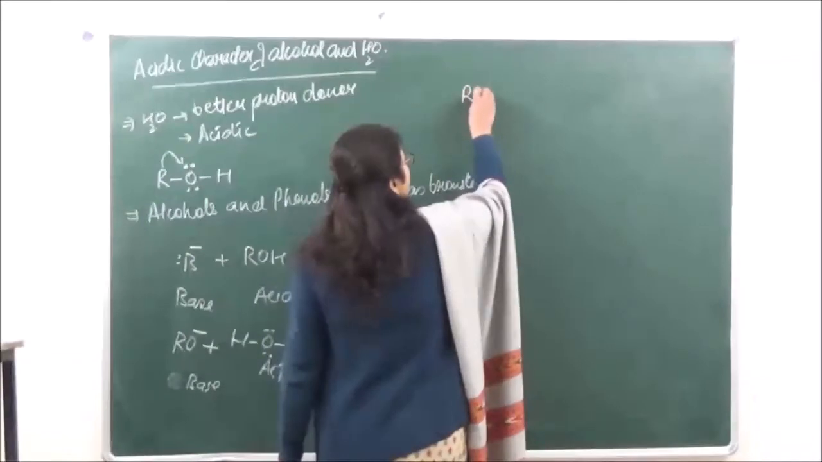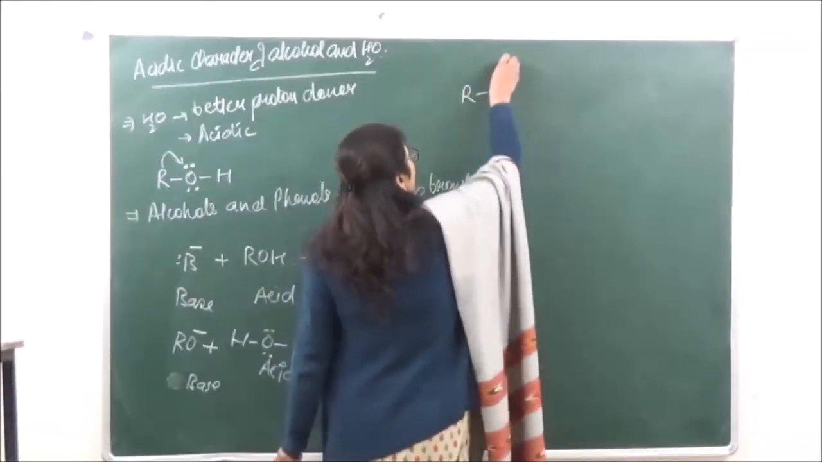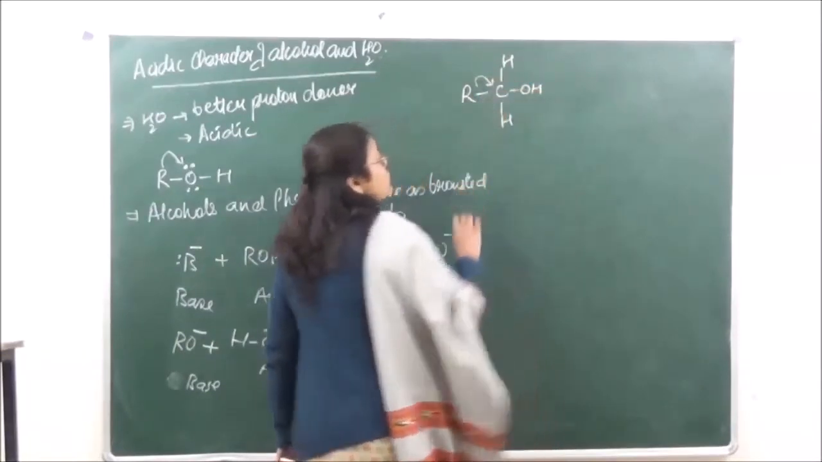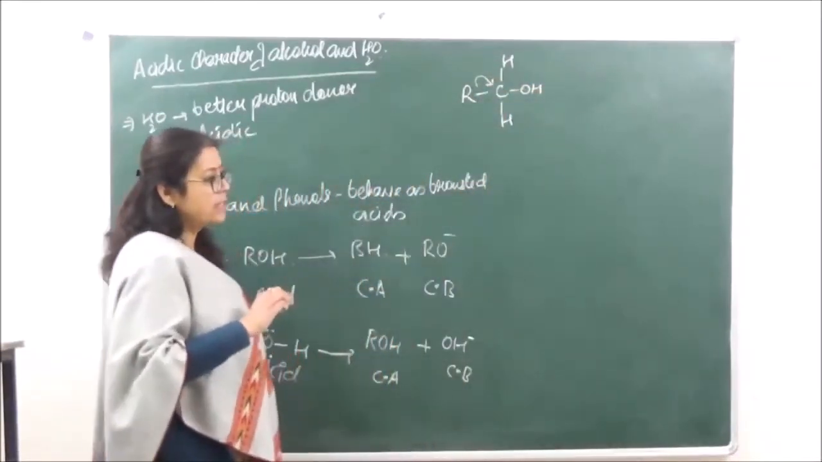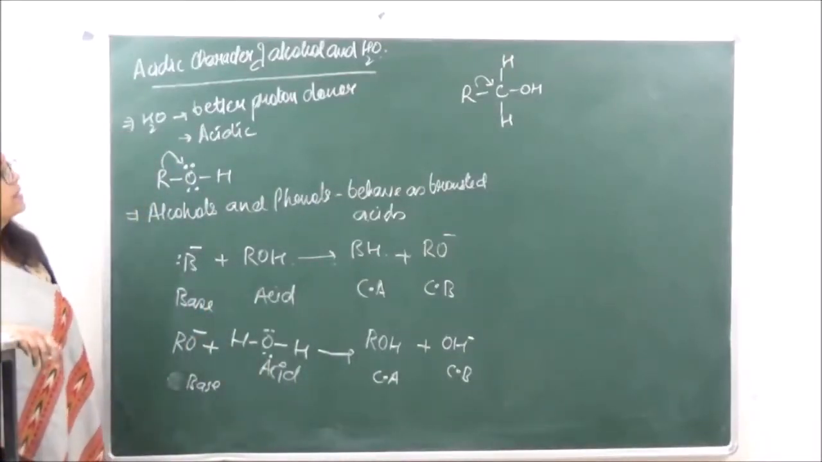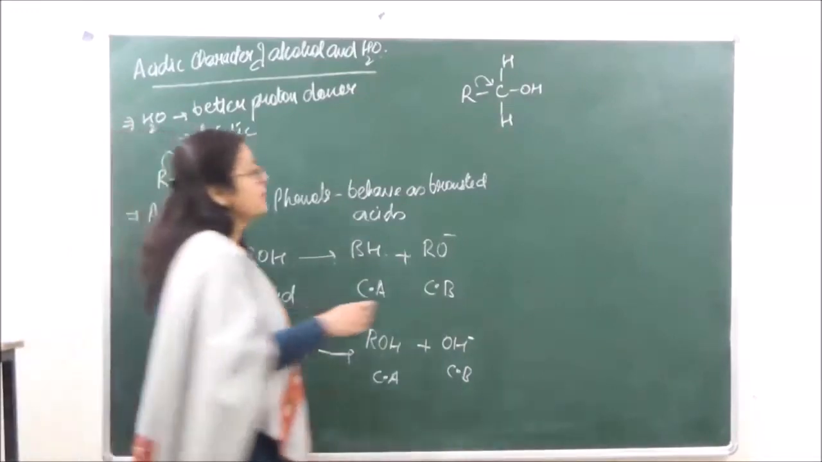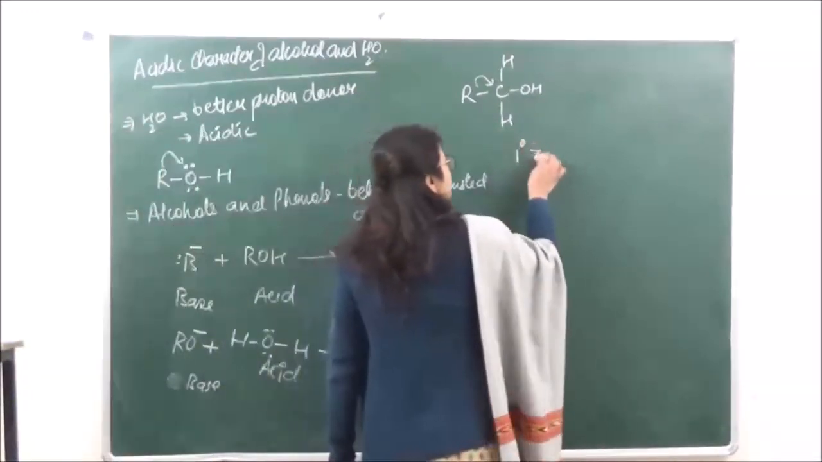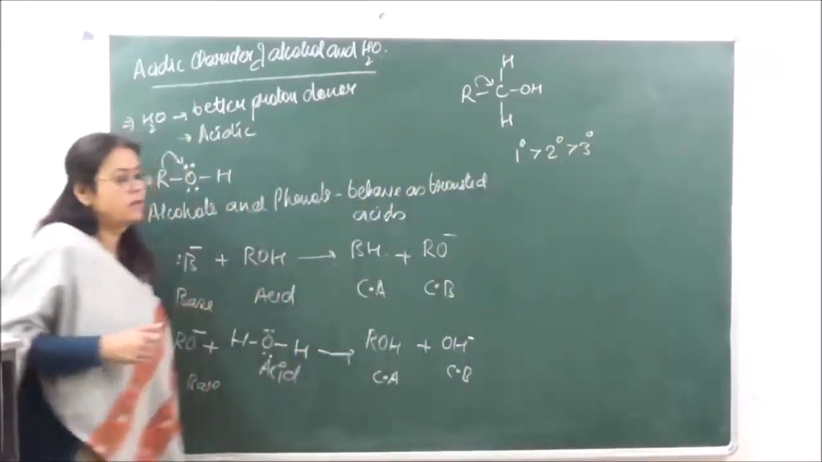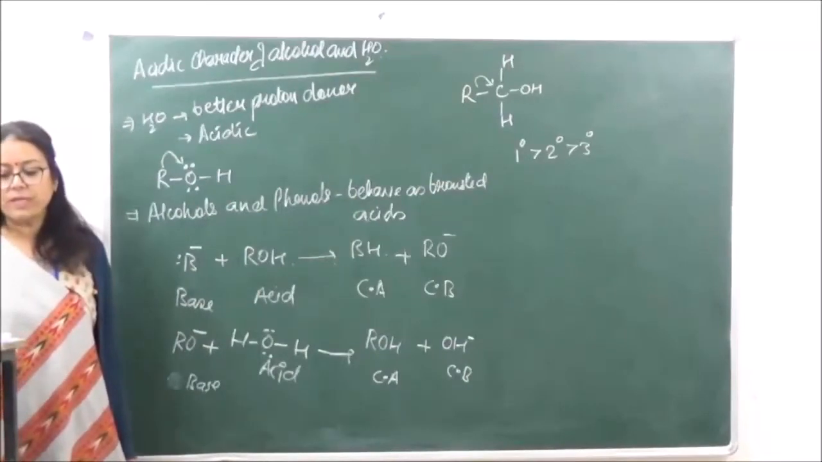1 degree alcohol has only one electron releasing alkyl group. So this is going to increase the density on oxygen. So when we are looking at the strength of acids over here, it is seen that 1 degree is going to be most acidic, then 2 degree, and then 3 degree. So this is going to be the comparison.